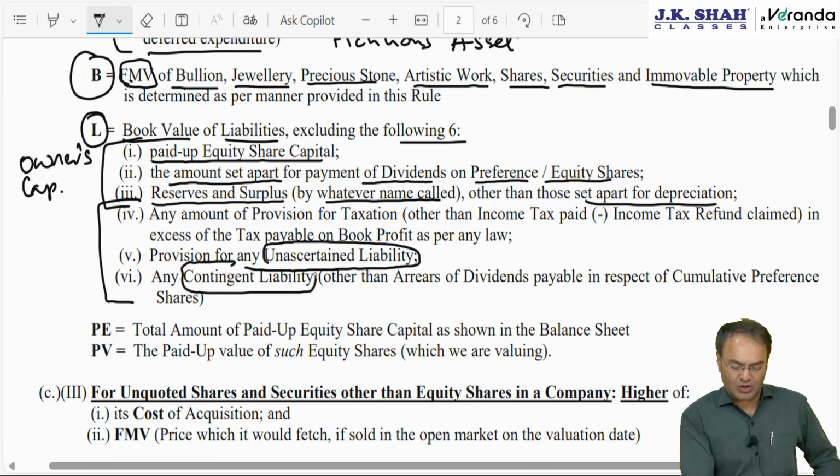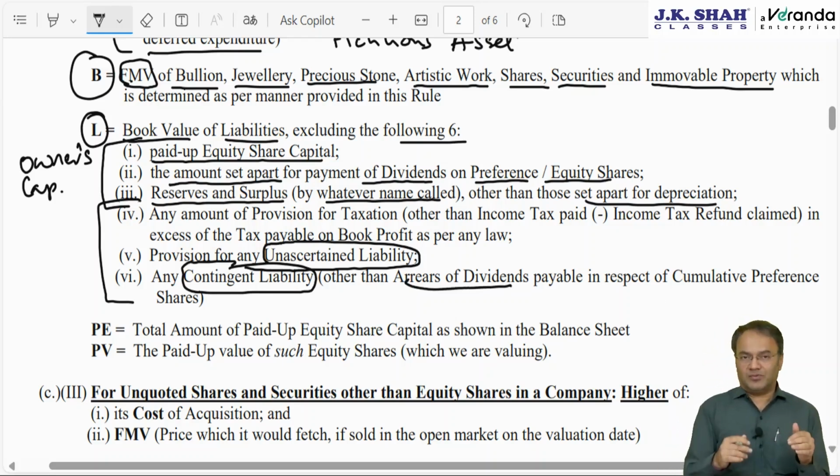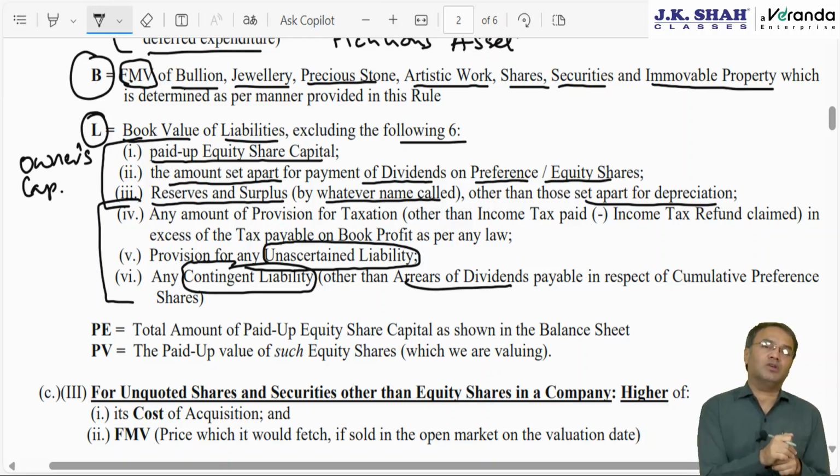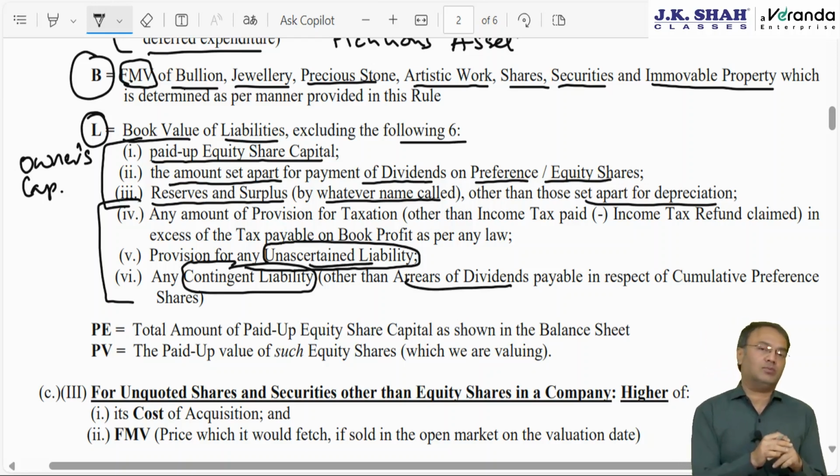Unascertained liability, next one is contingent liability. Contingent liability other than arrears of dividend in respect of cumulative preference shares. So arrears of a dividend, barring that, other contingent liability. Normally contingent liabilities do not appear in the books of accounts or in the balance sheet. They appear always as a footnote. But in case if it is shown in the books of accounts, then it is to be removed from the liability category. And any unascertained liability, we had discussed this concept in MAT chapter also, minimum alternate tax.